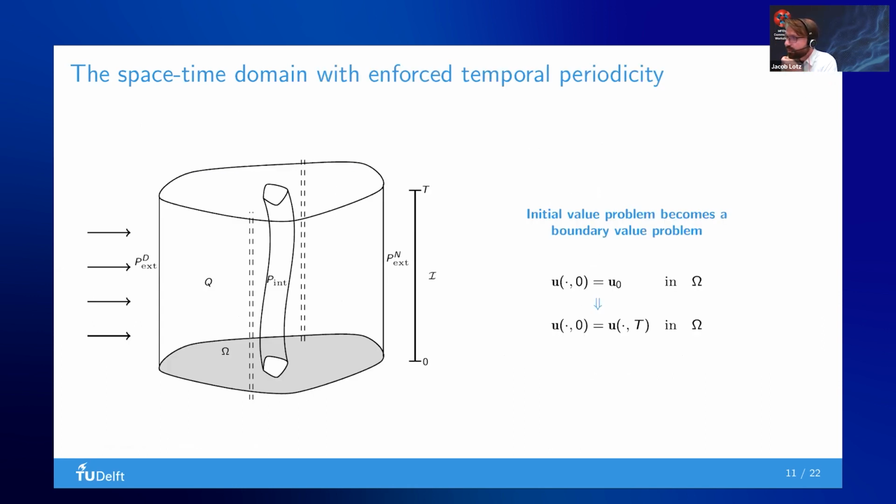And this is where we are going to apply the trick. In this space-time domain, we are going to apply a periodic boundary condition in time. For instance, this is the start in time, this is the end in time, and we simply say that both these solutions are going to be exactly the same. Now we can replace our initial condition with this periodic boundary condition. Something interesting has happened: our initial value problem becomes a boundary value problem. So our time-dependent problem behaves very similarly to a steady problem, and this will have some benefits later on.